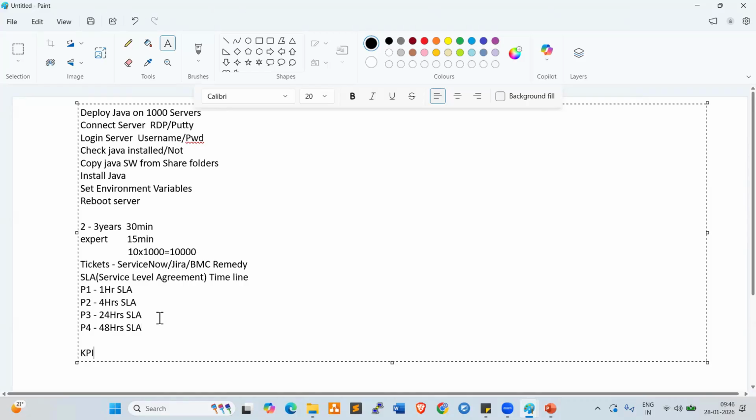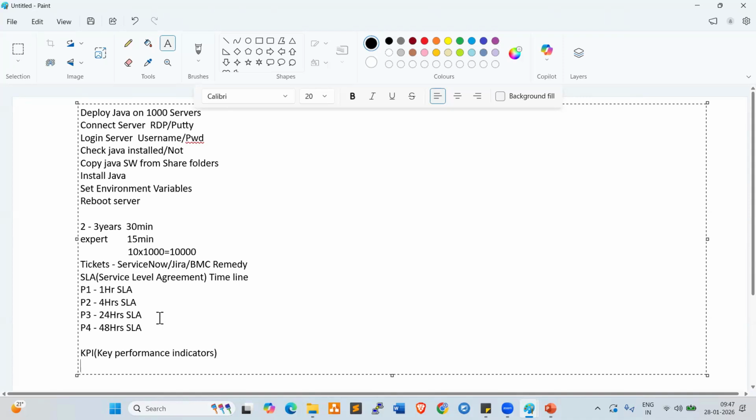The tickets keep on escalating, the KPI is impacted. So definitely that will impact your salary hikes, right?